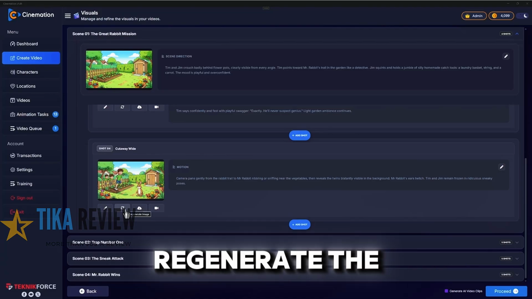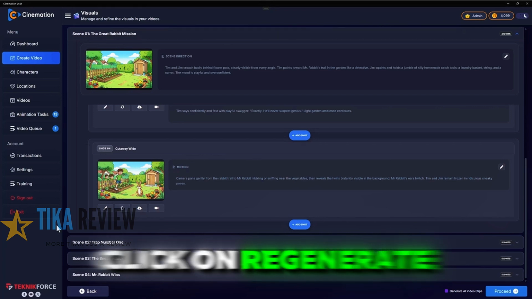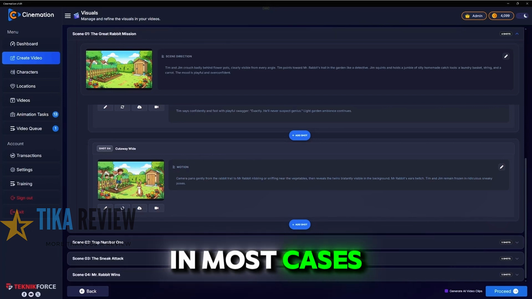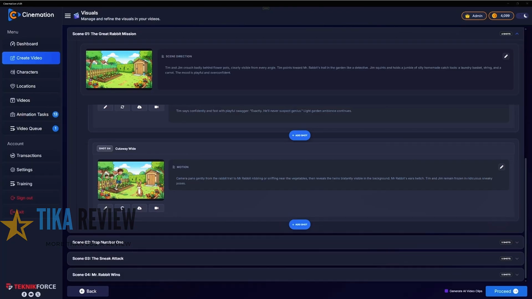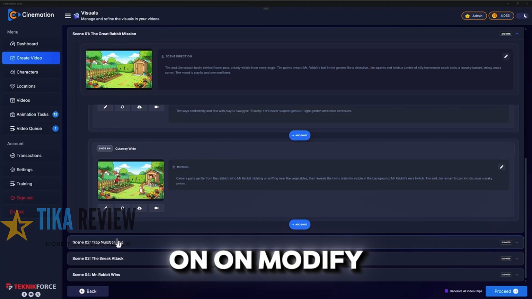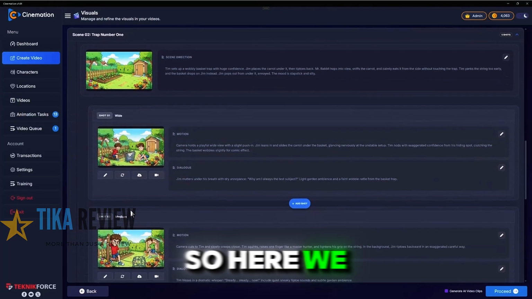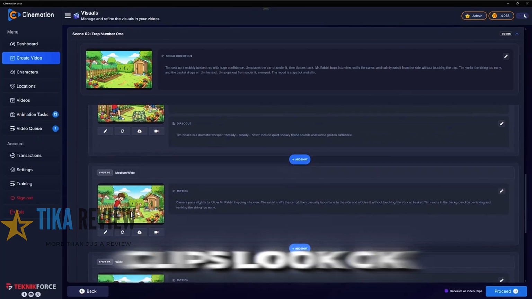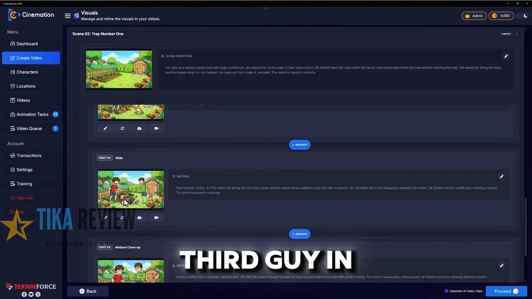You can either regenerate the image using AI, or you can modify it. So if you click on regenerate, in most cases, the AI will automatically regenerate a better image next time. Check this out. Otherwise, you can click on modify. Maybe we'll see if we need to use that in any other clip. So here we have it. These clips look okay to me. Now this one is a bit wonky again. There is a third guy in here.